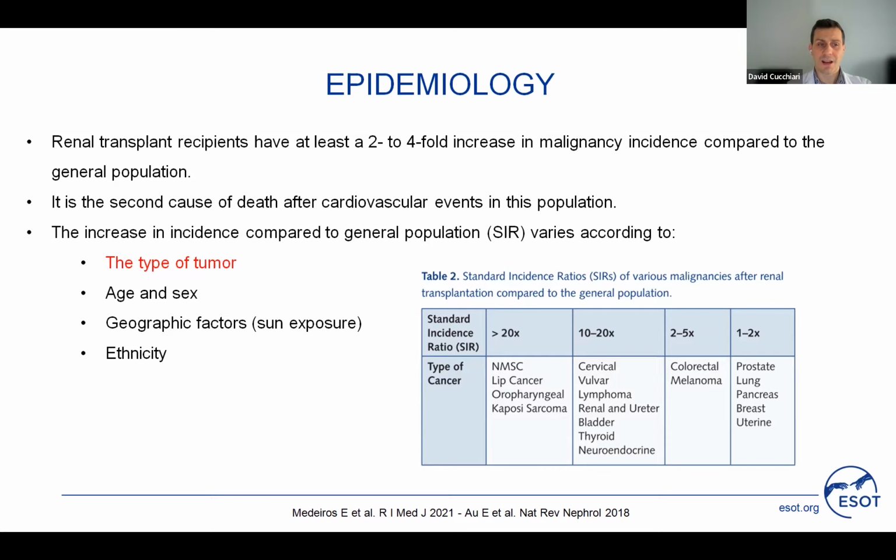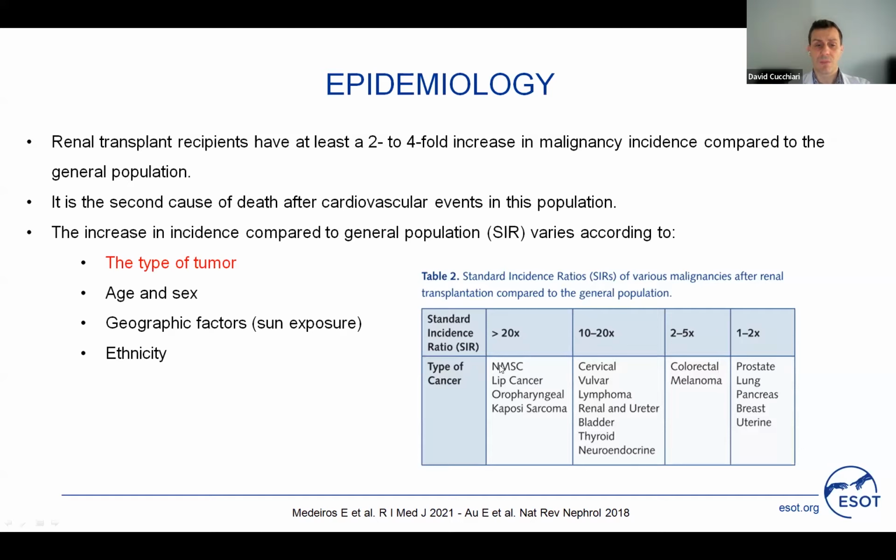The increase in the incidence compared to the general population can vary according to different factors. These factors include the type of tumor, age and sex, geographic factors, and ethnicity. Regarding type of tumor, it is very interesting that there are some kinds of cancers that are very common in kidney transplant recipients.